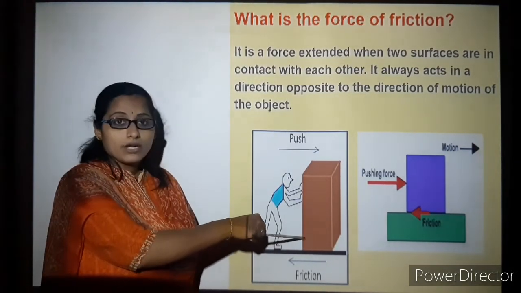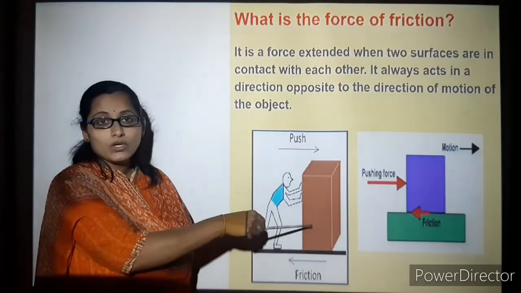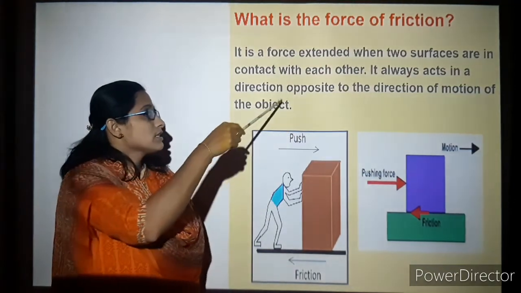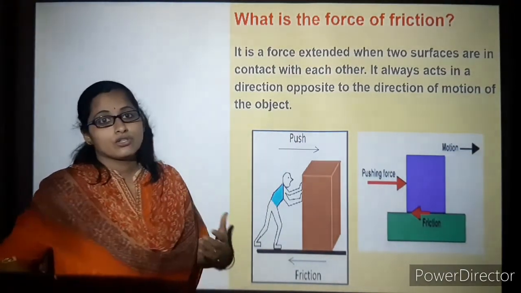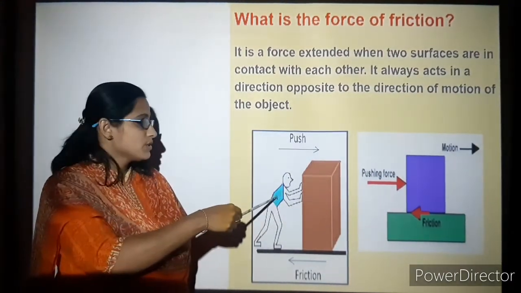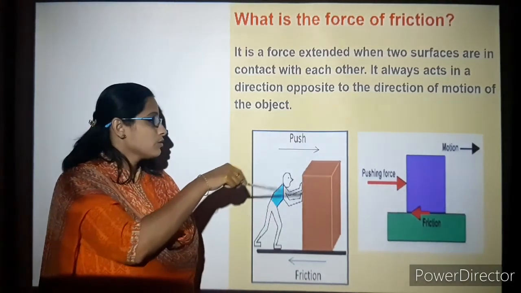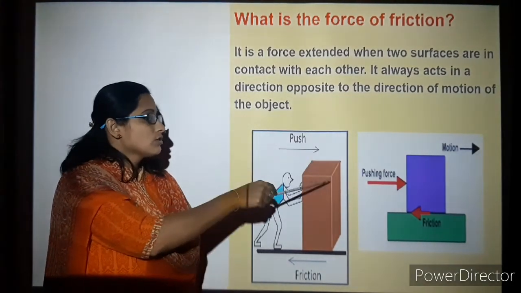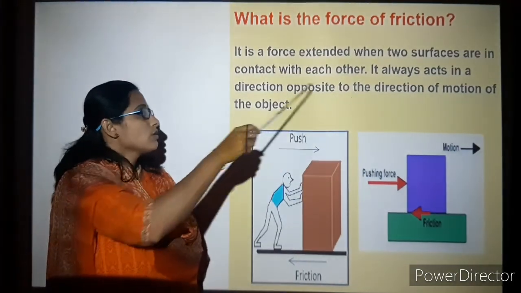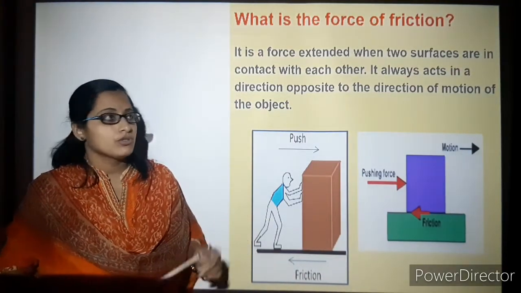They are in contact with each other, so friction is created between them. It always acts in the direction opposite to the direction of motion. The person is pushing this cart in this direction, so the friction will be in the opposite direction, opposing the push.